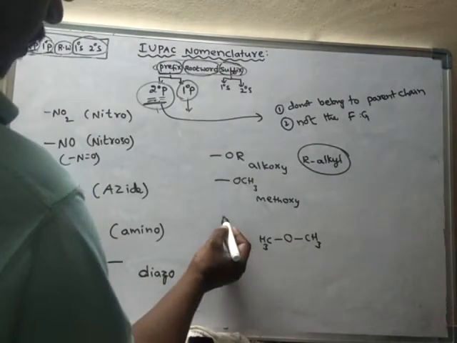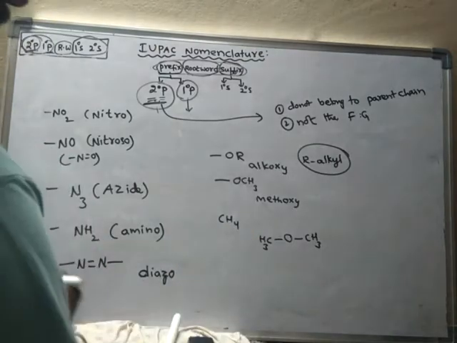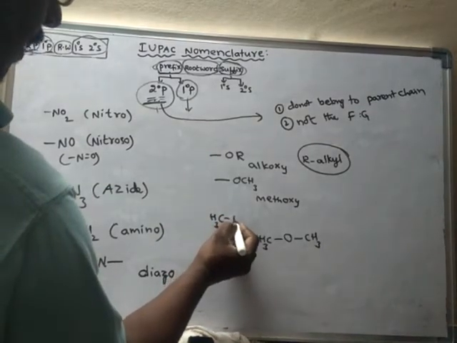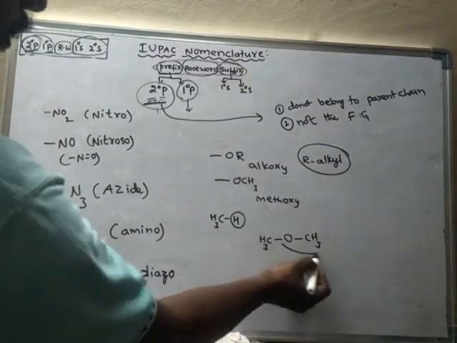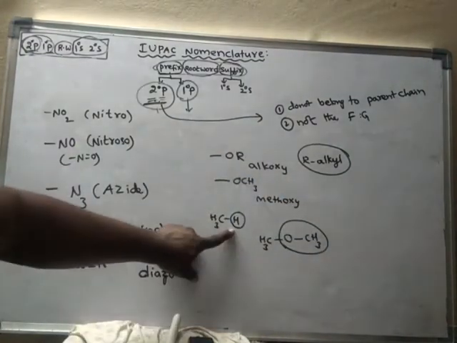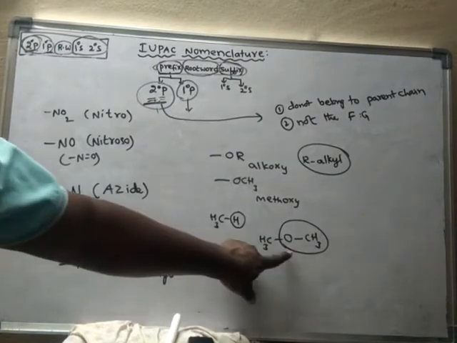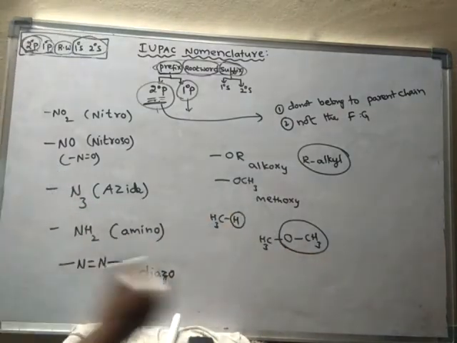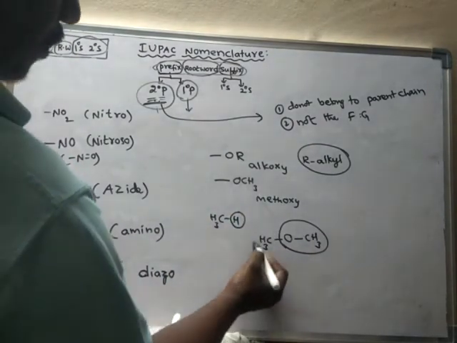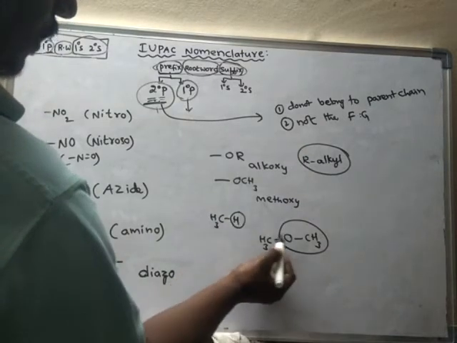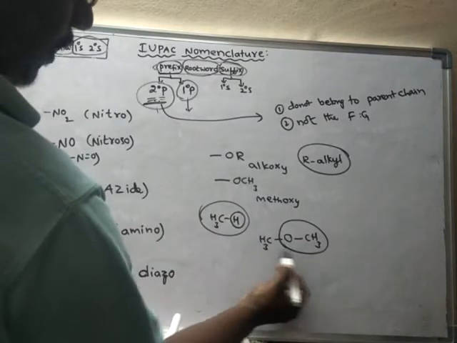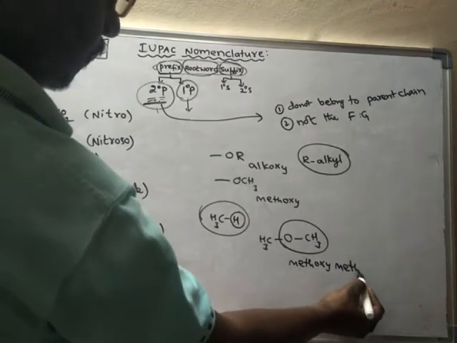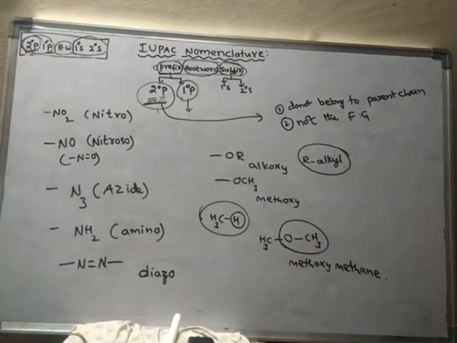So actually CH4 should be there, but CH4 means I will write like this: CH3H. So here, instead of H, if hydrogen is removed and replaced by this group, then it is said to be methoxy group, methoxy methane. If it is hydrogen, then it is said to be methane. So what is the name of this one? Methoxy methane.